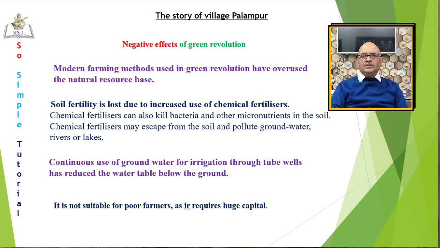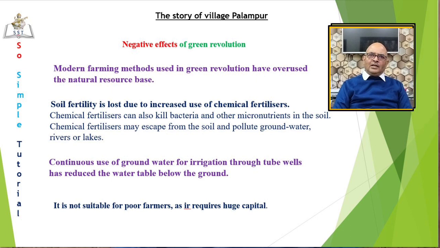Scientific reports indicate that the modern farming methods have overused the natural resource base. Green Revolution is associated with the loss of soil fertility due to increased use of chemical fertilizers. Chemical fertilizers can also kill useful bacteria and micronutrients present in the soil. Chemical fertilizers present in the soil after what is absorbed by the plants may seep down and pollute groundwater, rivers or lakes. Due to continuous drawing of water from tube wells for irrigation, the water table has gone down.